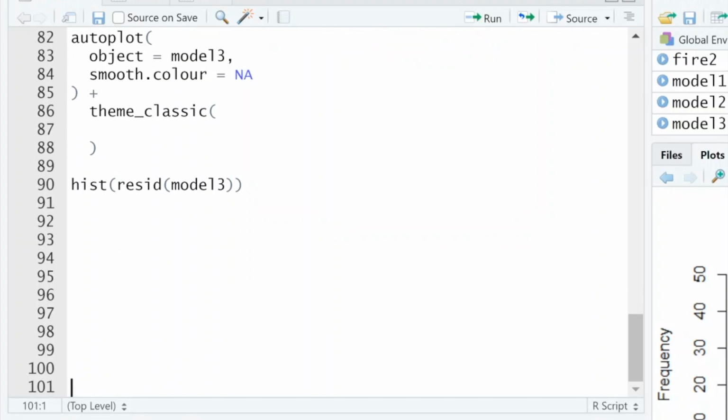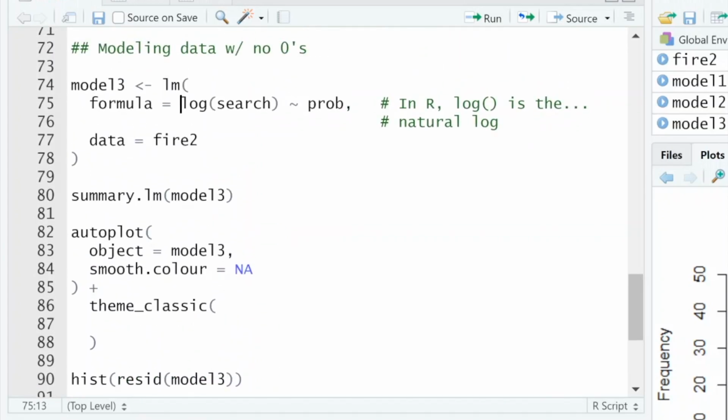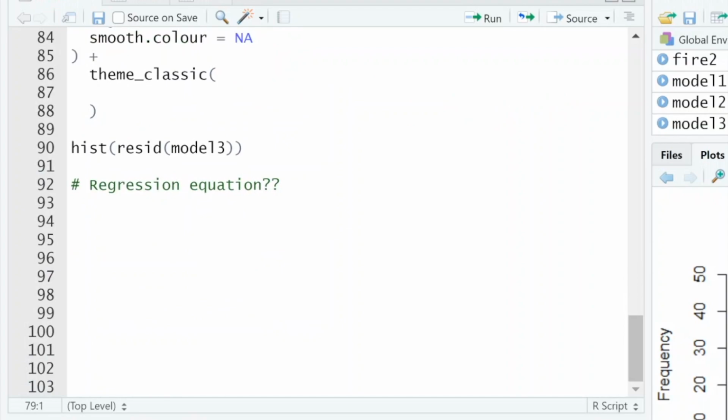Well, so what does our regression equation look like? I'll show you. Just sort of typing it out here, it's not going to functionally do anything. We have log transformed y, remember. So what that means is that our regression equation just looks like this now.